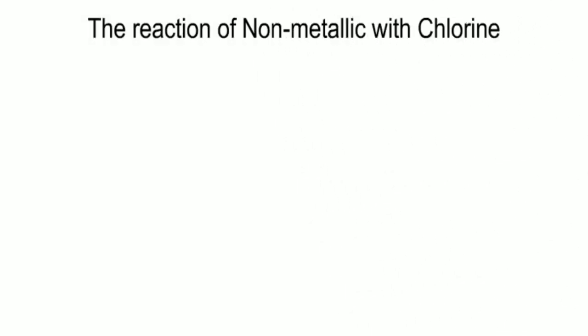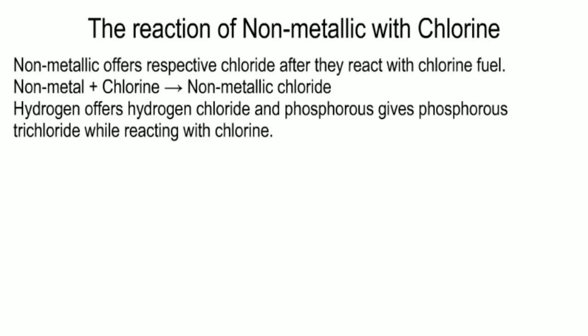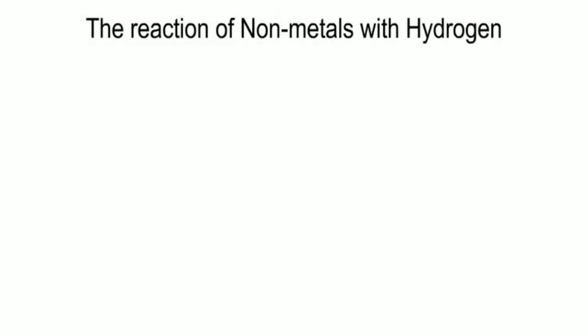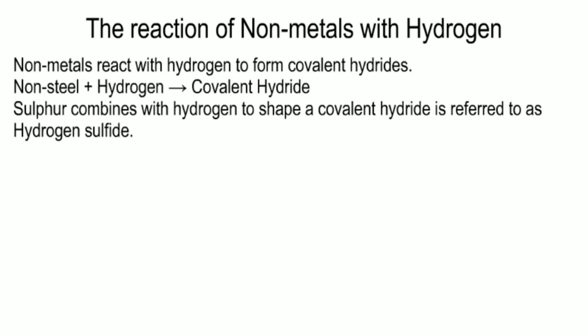The reaction of non-metals with chlorine. Non-metals form respective chlorides when they react with chlorine. Non-metal plus chlorine is non-metallic chloride. Hydrogen gives hydrogen chloride, and phosphorus gives phosphorus trichloride while reacting with chlorine. The reaction of non-metals with hydrogen. Non-metals react with hydrogen to form covalent hydrides. Non-metal plus hydrogen is covalent hydride. Sulfur combines with hydrogen to form a covalent hydride referred to as hydrogen sulfide.